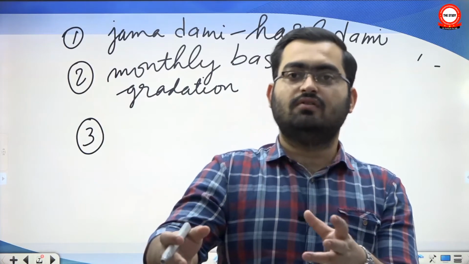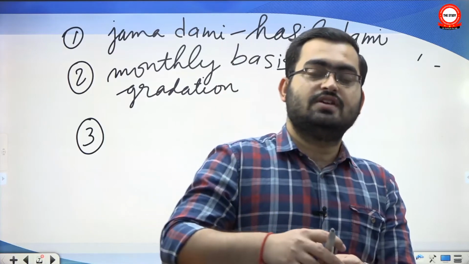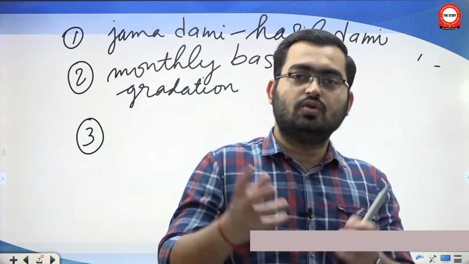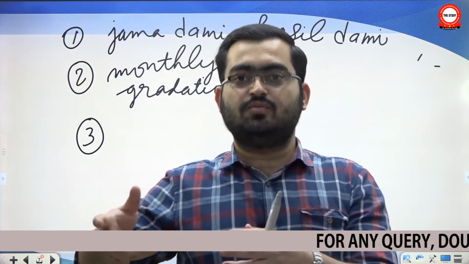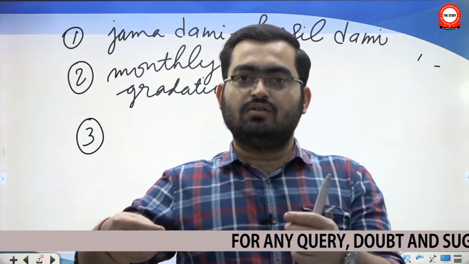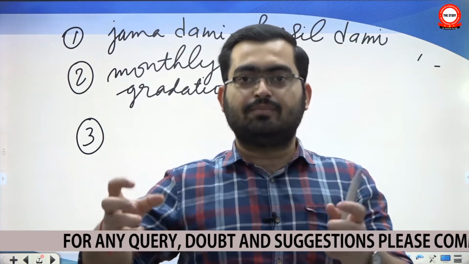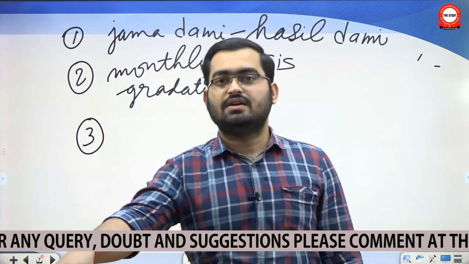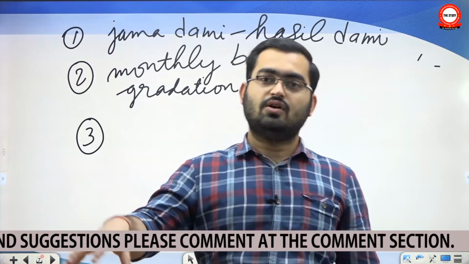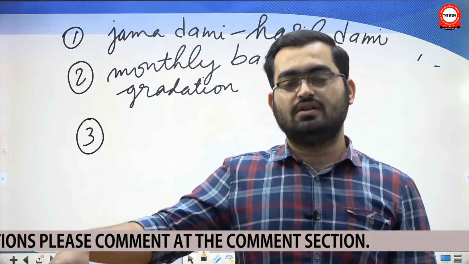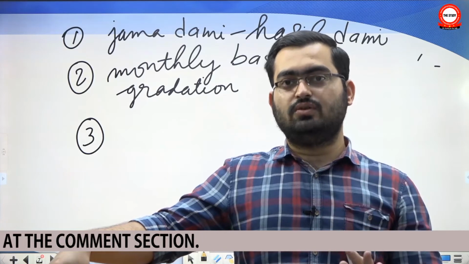vis-a-vis the number of actual Jagirs that you have, or the worthy Jagirs, if you recall the difference between Sere Hasil and Jore Talab. So the good quality Jagirs were much less compared to the number of claimants. The idea of Ek Anar Sau Bimar means 100 people who are desiring, whereas you have only one pomegranate. So the gap between the number of Mansabdars and the attractive Jagirs was day by day increasing. Eventually even Aurangzeb shut down the enrollment of further Jagirdars. He said no more Jagirdars will be enrolled because we don't have enough quality Jagirs.